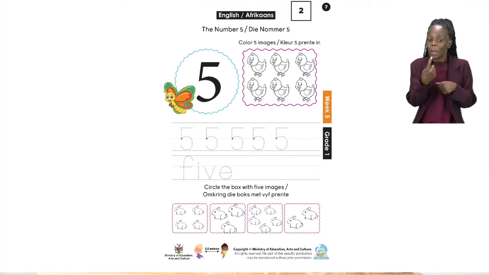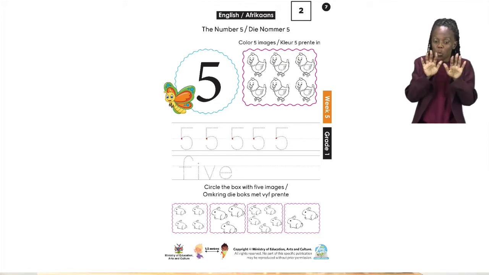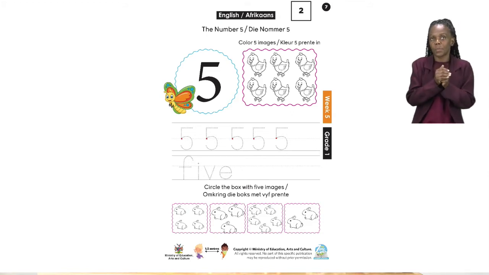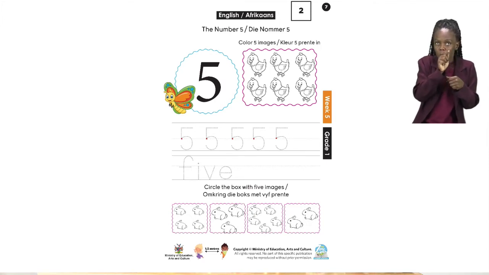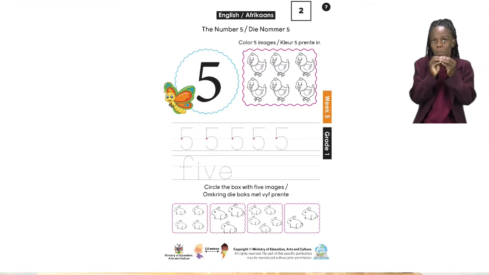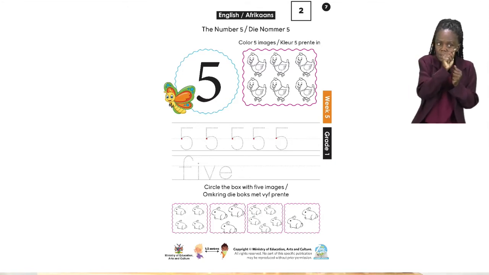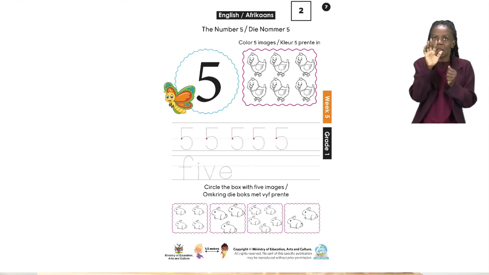The next thing they want you to do is to draw the number 5 by tracing. So you're going to trace the number 5. And you are also going to trace the name 5. After that, you are going to go and circle the box that has 5 things in it. In this case, we are looking for bunny rabbits. 5 bunny rabbits.